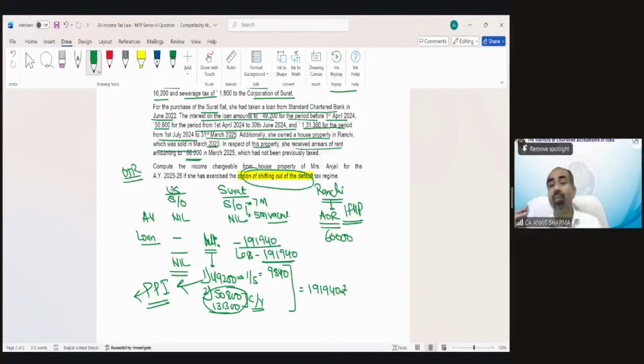It's kind of recovery of bad debts. So in case of recovery of bad debts under PGBP, whether you are running that business or not running that business, it is still going to be taxed under your PGBP head. In the same way, unrealized rent or arrear of rent has the same treatment. If you are receiving the rent, whether you are having that property or not, in both cases that is going to be taxed under income from house property, whether it's unrealized rent or arrear of rent.